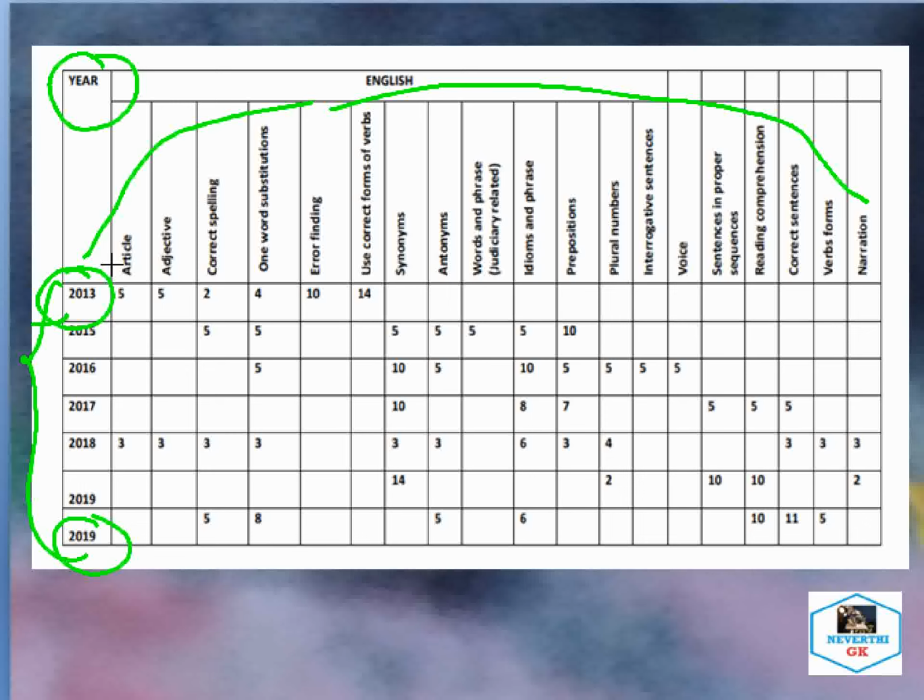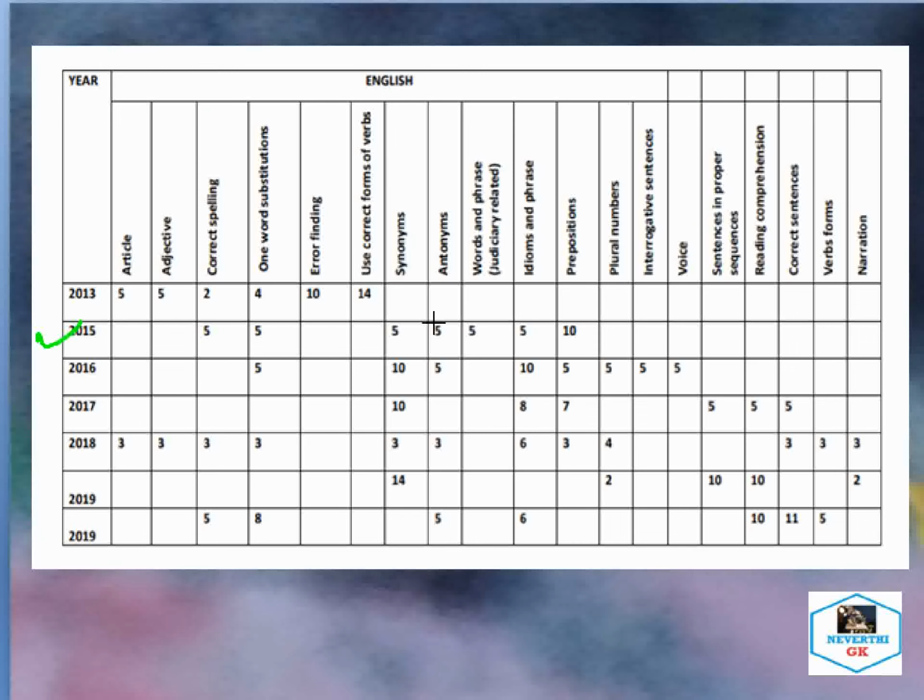In the year 2013, you can see from the grammar section: articles, then adjectives, correct spelling, one word substitutions, error finding, and use of correct form of verb. These portions of grammar were asked in the year 2013, and in 2015 the same is followed as far as correct spelling and one word substitution are concerned, as you can see on your screen.